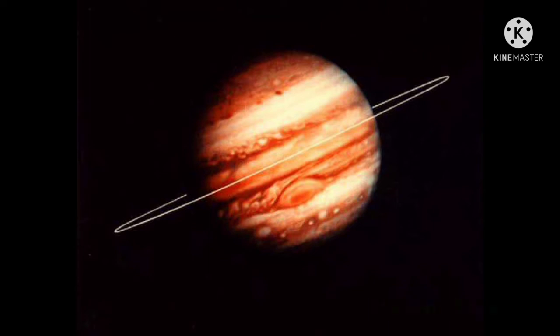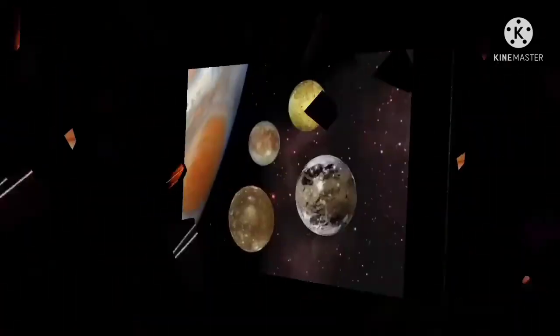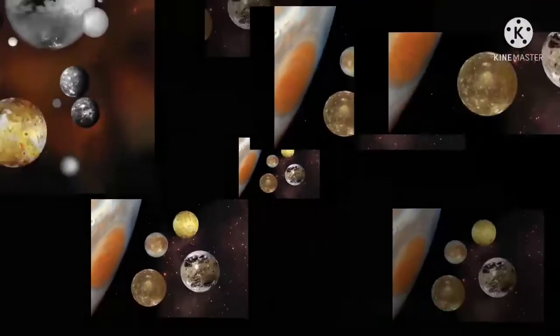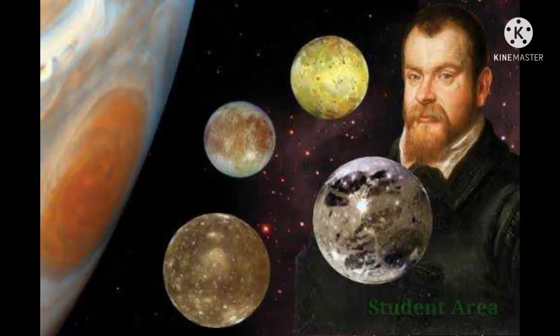Jupiter is not a solid body. Its upper atmosphere undergoes differential rotation. Jupiter has 80 known natural satellites, and the four largest moons are Io, Europa, Ganymede, and Callisto. These are called the Galilean moons and are visible from Earth with binoculars on a clear night.